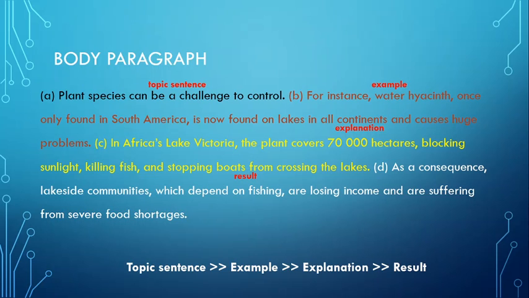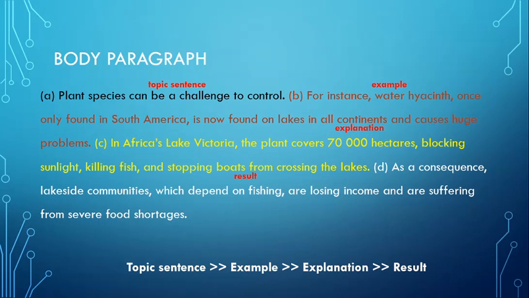As we discussed last time, the first sentence of the body paragraph is usually the topic sentence. So in this body paragraph, the first sentence, "Plant species can be a challenge to control," is our topic sentence. And then it is followed by, "For instance, water hyacinth, once only found in South America, is now found on lakes in all continents and causes huge problems." So this is our example. Now, following the example, we have an explanation.